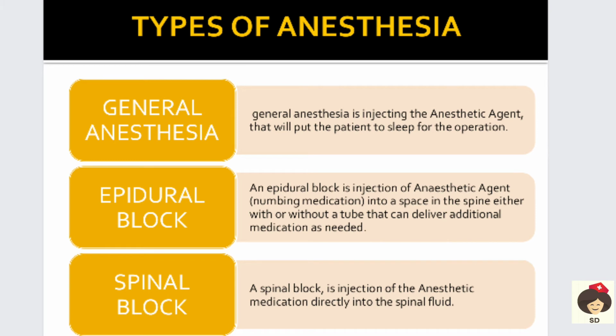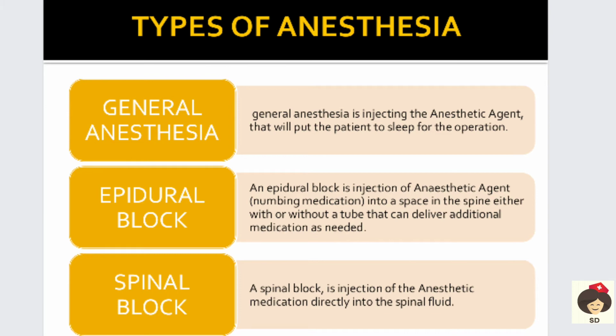The first step is anesthetic administration. So there are three types of anesthesia. General anesthesia, this is rarely used, and here the anesthetic agent is administered IV, and the patient is put to sleep during the operation. And next is epidural block. Here the anesthetic agent is introduced into the spinal space. Either they give it through a tube or without a tube. If they put a tube, you can also administer analgesic agent even after the operation.